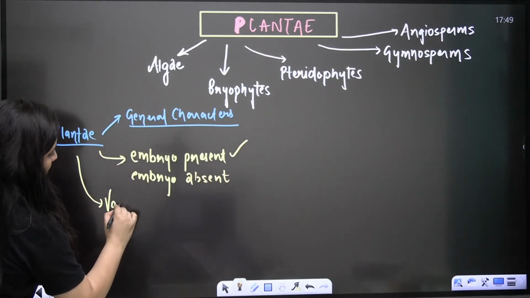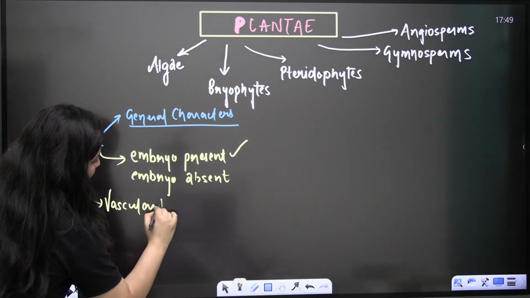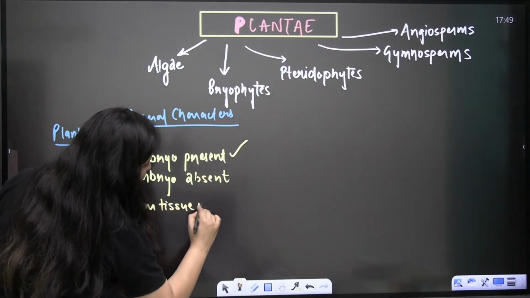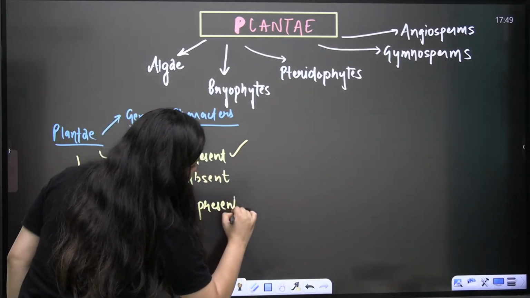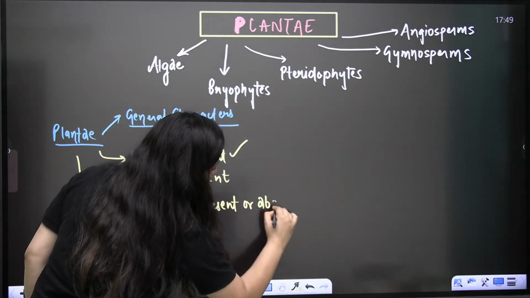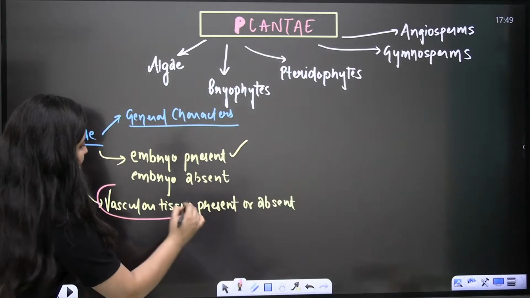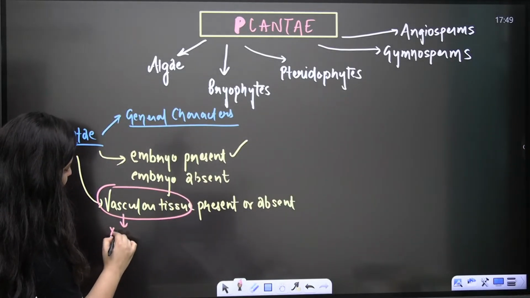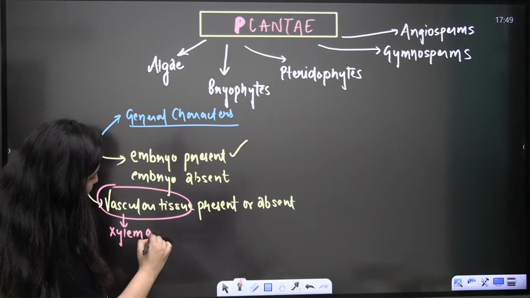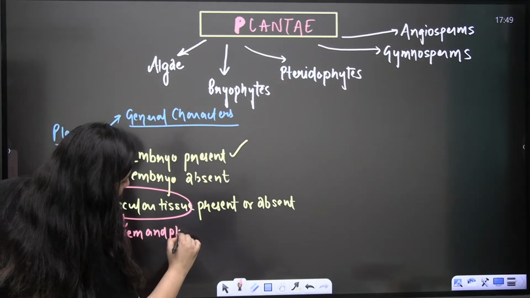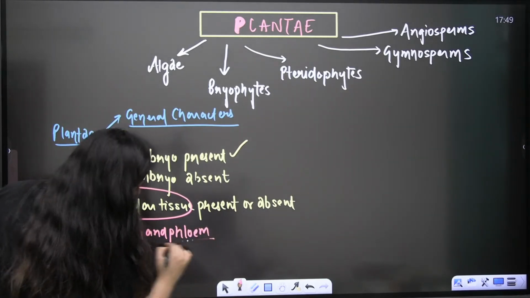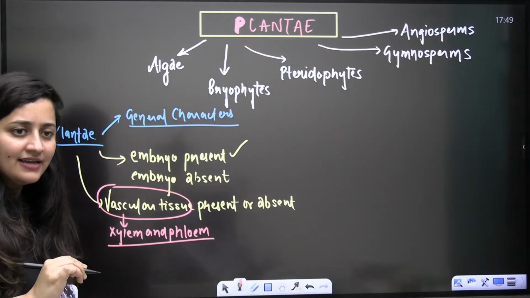We will even see whether the vascular tissue is present or absent. Do you know vascular tissue? Vascular tissue means here we are talking about the xylem and phloem. We are discussing the xylem and phloem, isn't it?